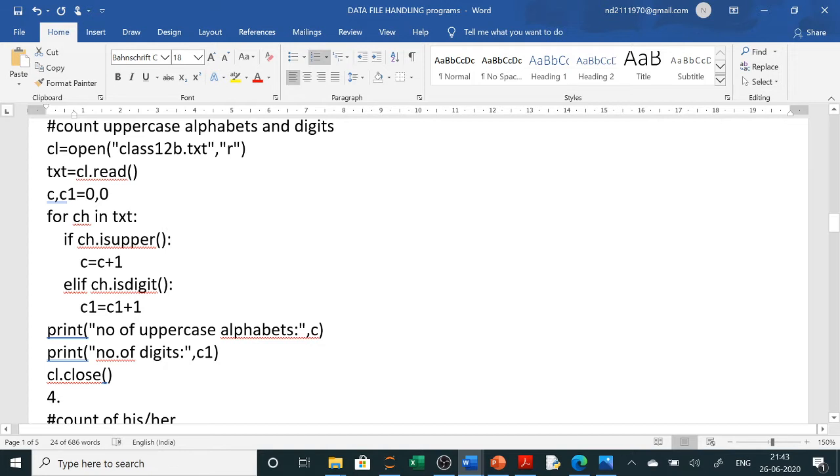Now at the end, after coming out of this loop, it will print here the number of uppercase alphabets is C and the number of digits is C1.